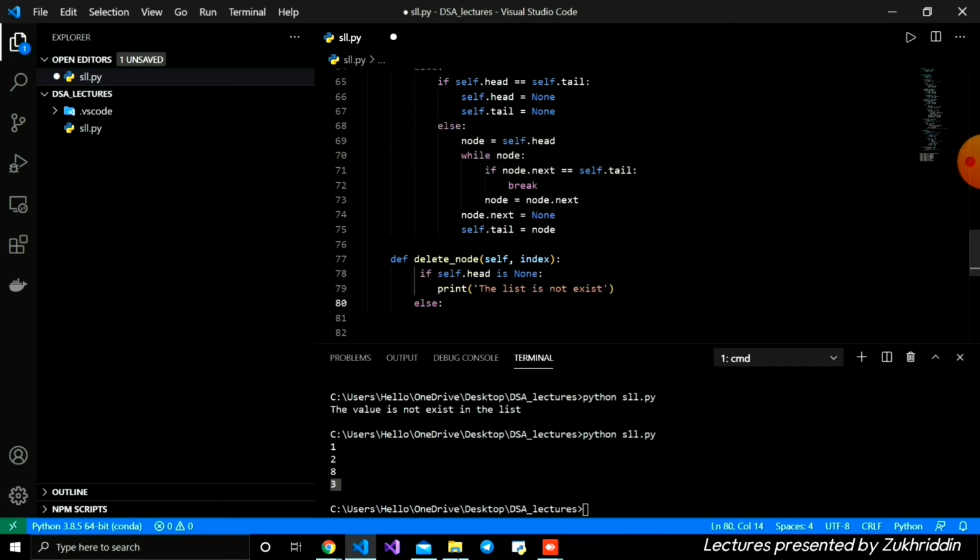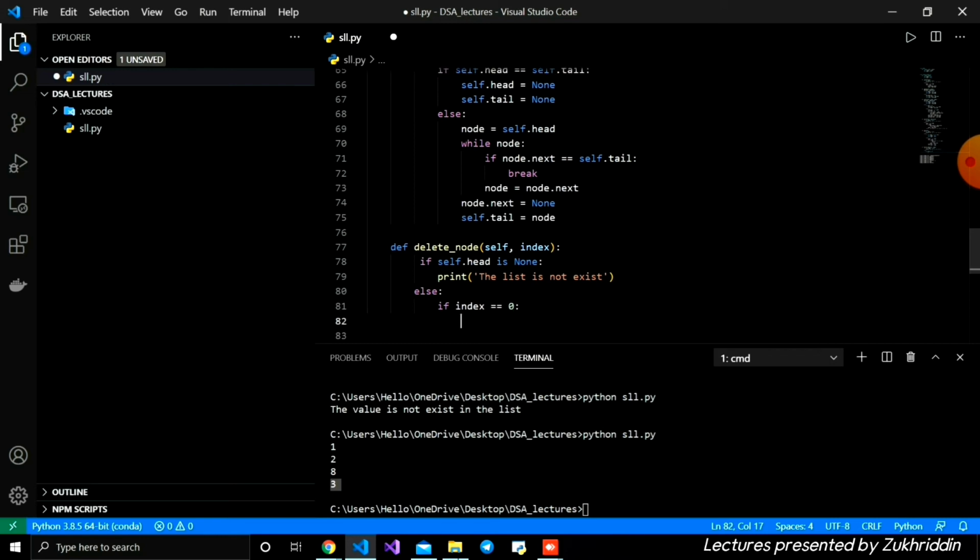If like so, there is no list. And if there is some value, we need to check if index is equal to 0. It means we are deleting the first node.